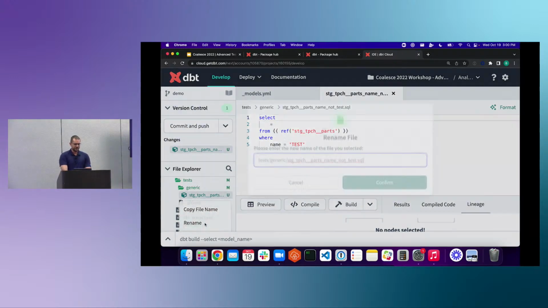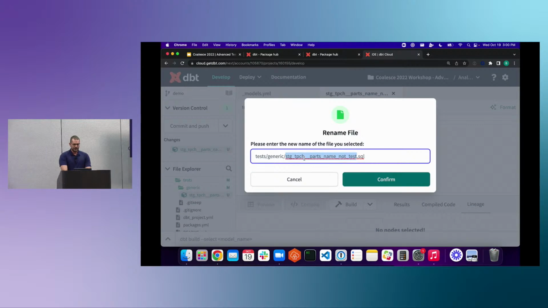So I can also rename my file. I always want it to match the name of the thing that's in the file. So this test is called column does not contain value. And we will go ahead and hit confirm there.